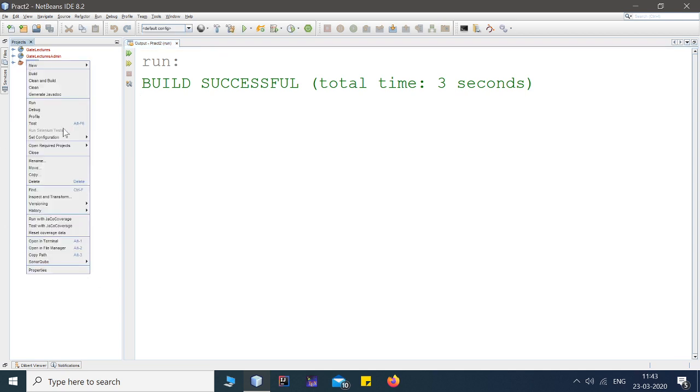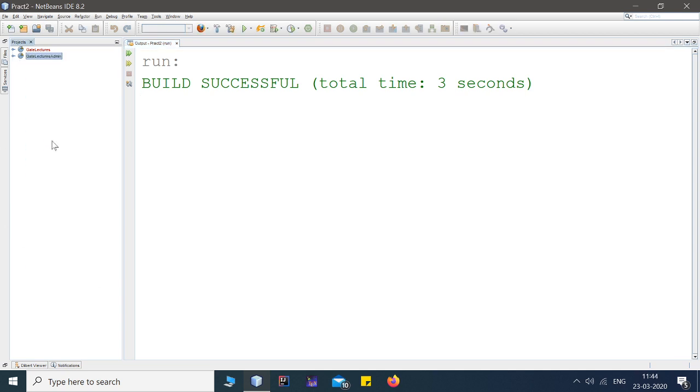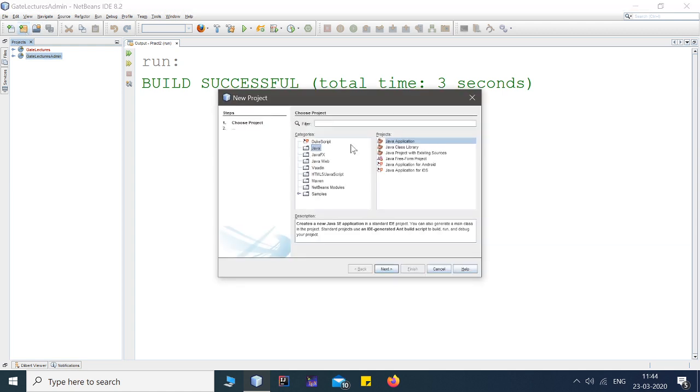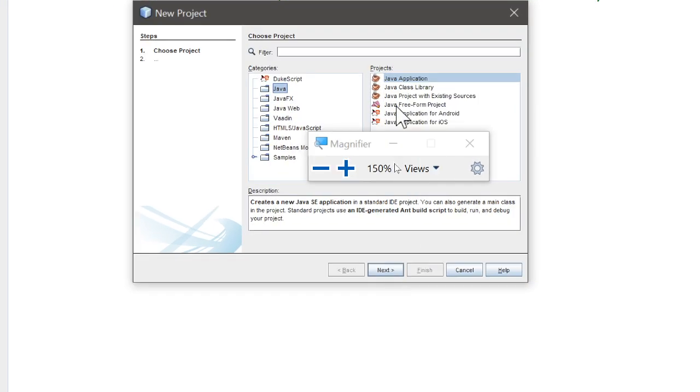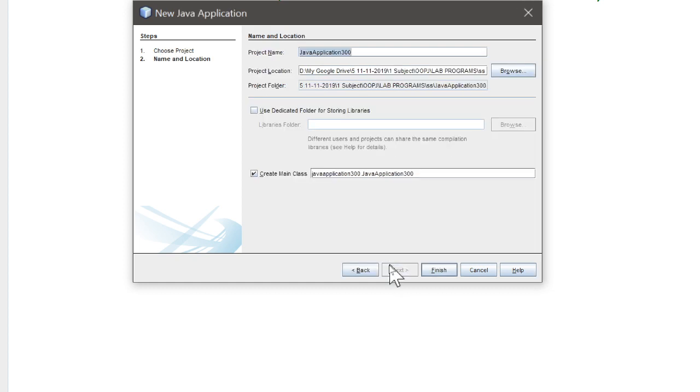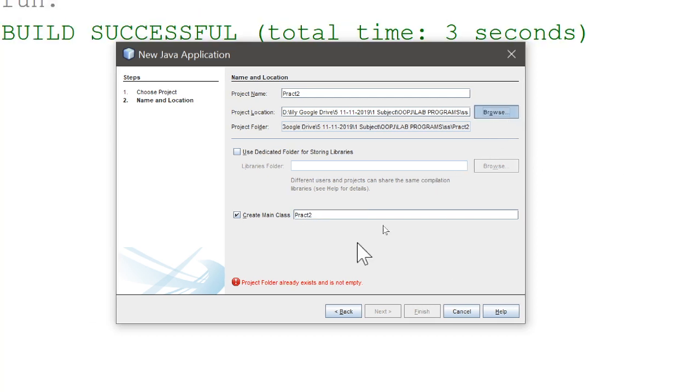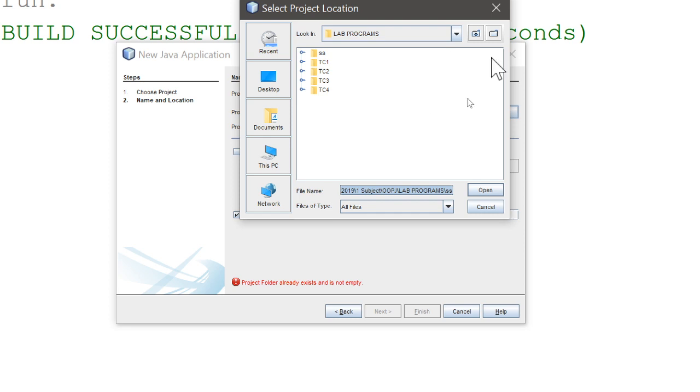So now I'm closing this previous program. Here I'm going to create one new project, a Java project. I'm selecting Java, and inside that I'm selecting Java application. Now I'm clicking on the next button, and you can name this project anything. It's your assignment number 2 in this unit, so I'm giving it the name practical 2, and I'm removing the subfolder from here and creating a new folder.